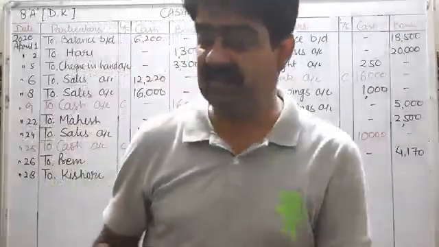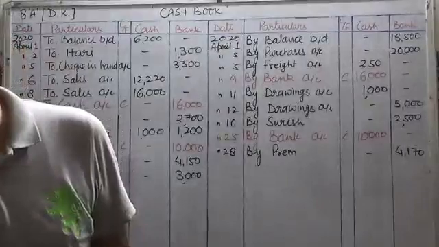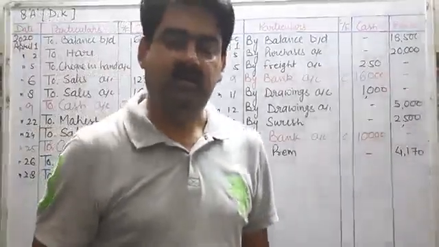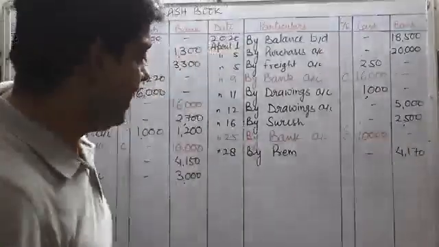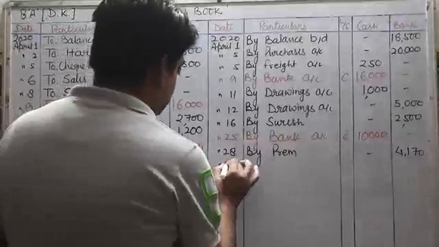Now see the last transaction of this question, that is, the bank has charged rupees 60 for bank charges and interest on overdraft rupees 720. Both are expenses, and expenses will come in the credit side, and the date is April 30.